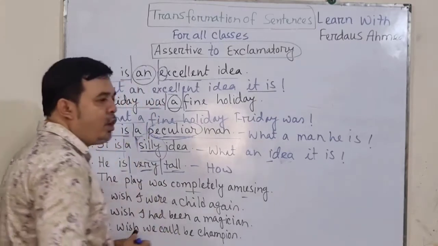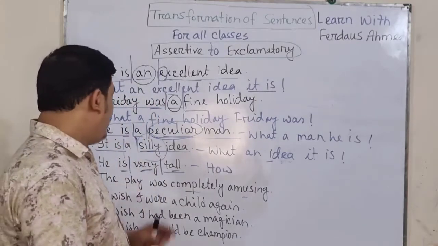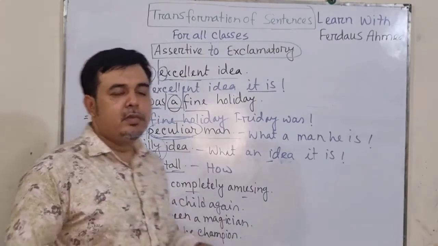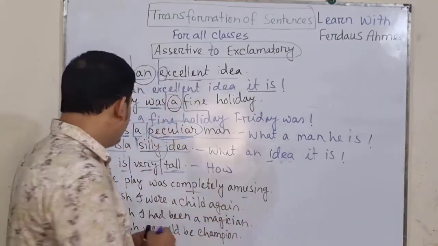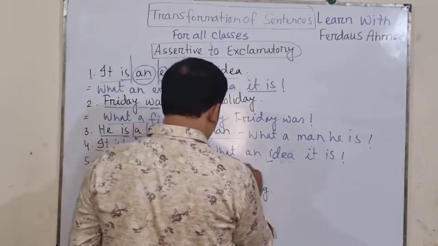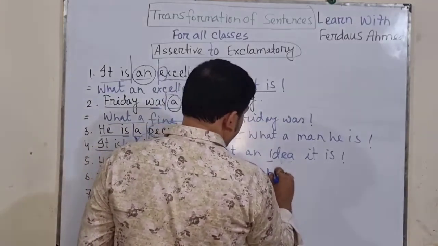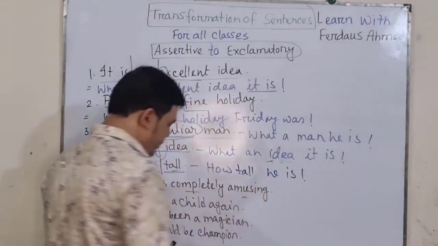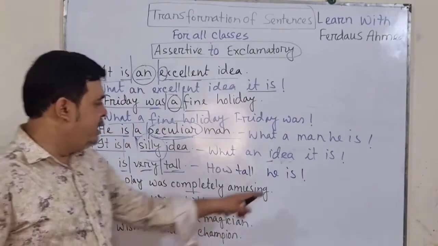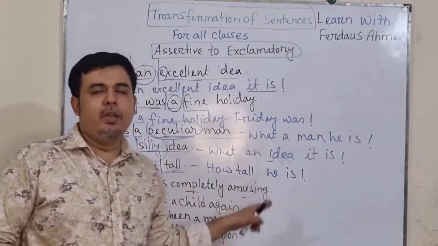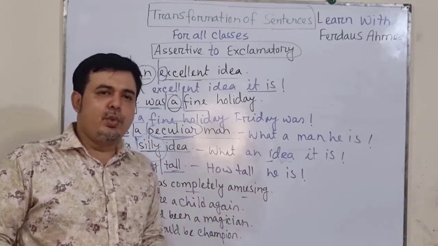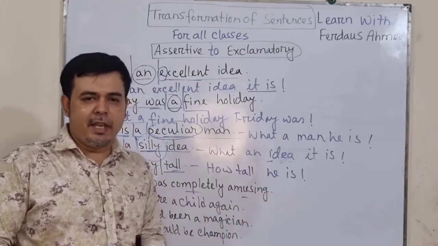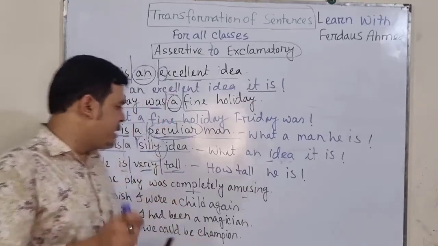So we will omit the word that belongs to the adverb that is actually putting the emphasis. So how tall he is. We never write is he. Students actually make mistakes in that case. They write is he. So please avoid that.